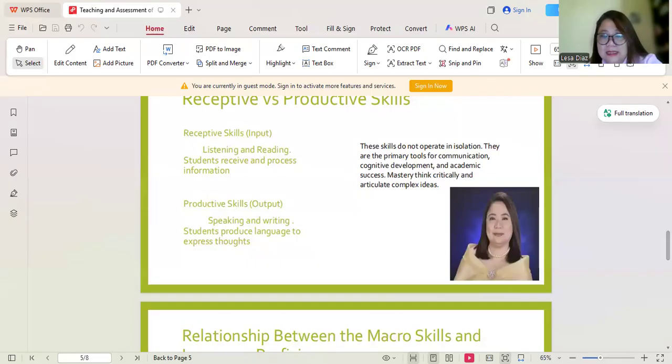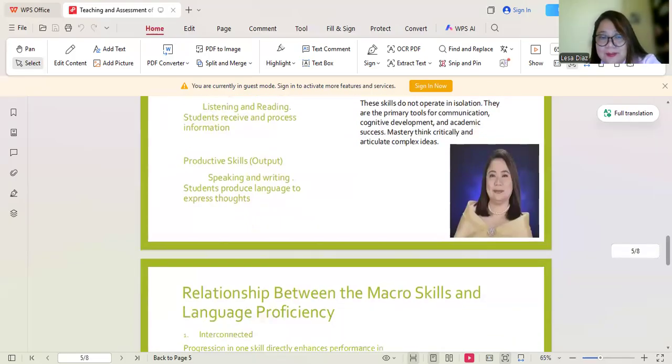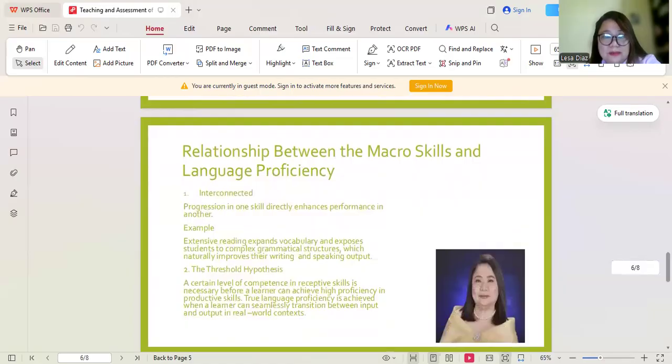Next, let's move on to the relationship between the macro skills and language proficiency. What is now the relationship of macro skills and language proficiency?